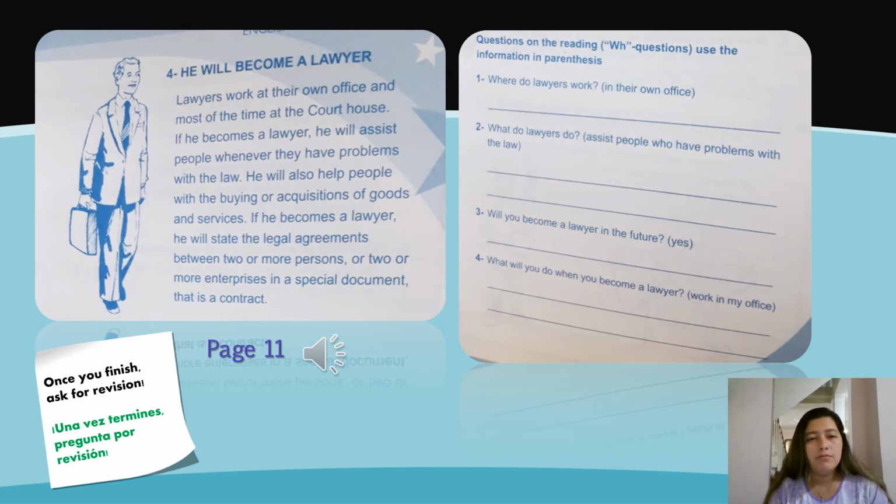Page number 11. Number 4. He will become a lawyer. Lawyers work at their own office, and most of the time, at the courthouse. If he becomes a lawyer, he will assist people whenever they have problems with the law. He will also help people with the buying or acquisitions of goods and services. If he becomes a lawyer, he will state legal agreements between two or more persons or two or more enterprises in a special document. That is a contract.